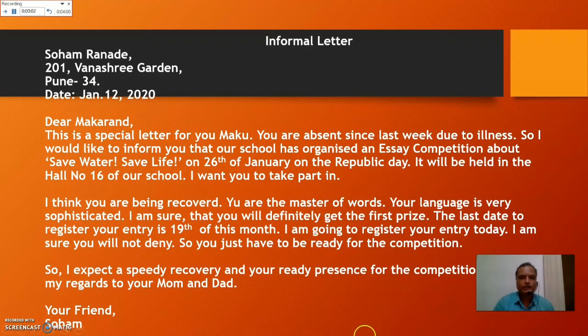Now see the informal letter. It is to be written to your friend. Your address is written at the left hand side corner at the top of the letter. Soham Ranade, 201 Vanashri Garden, Pune 34. Date January 12, 2020. Dear Makarand, this is the salutation.